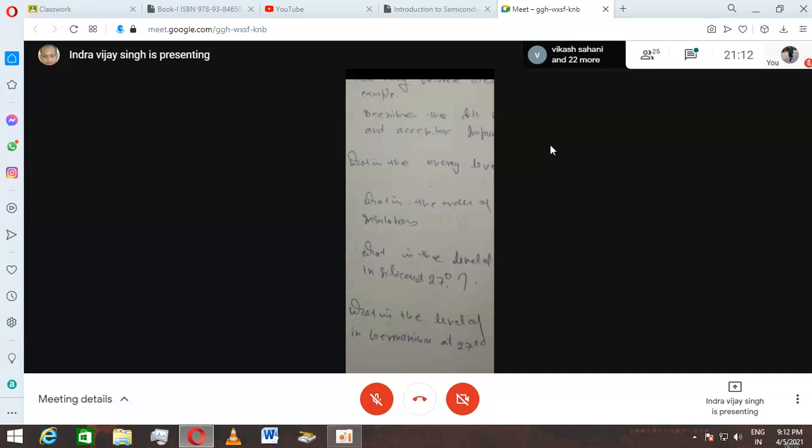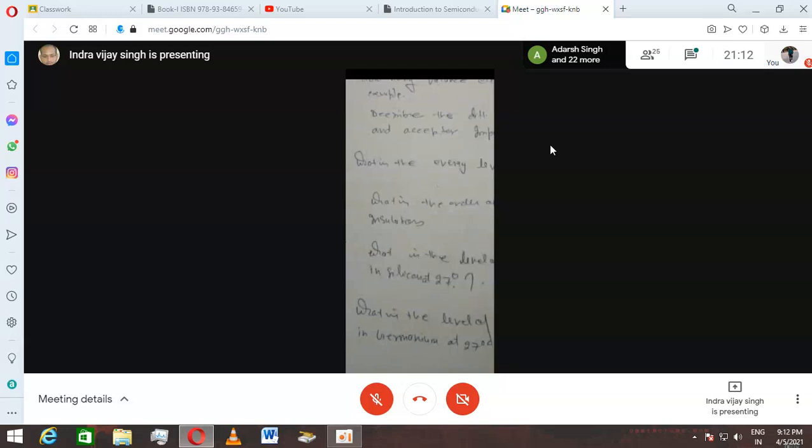If people put the word extrinsic, then this value will be changed. If the material is extrinsic silicon, then this value will be 0.72 electron volt.